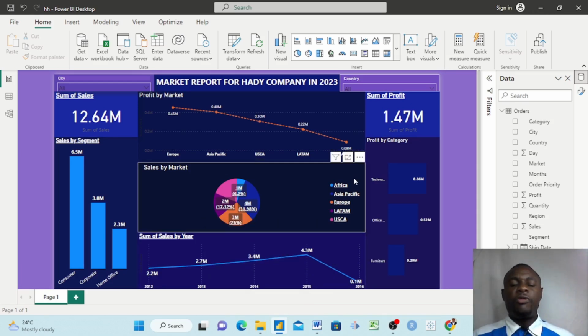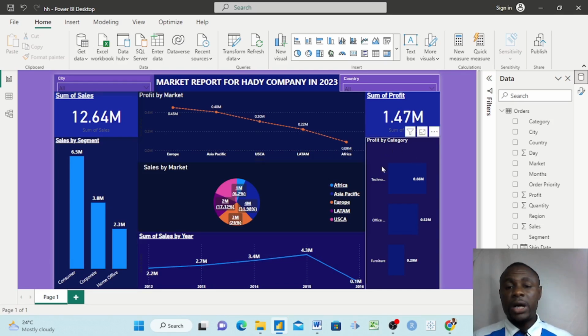And then as we move forward in our analysis, we see profit by category. In category we had technology, office, and furniture. You see that we are making more money in technology in terms of the categories. So it means we should invest more in technology. We have 600,000, that's why we have 0.6 million. Secondly, office supplies, we had 500,000, that is 0.5 million. It means that we can also be thinking of investing here as well. And here we have furniture.